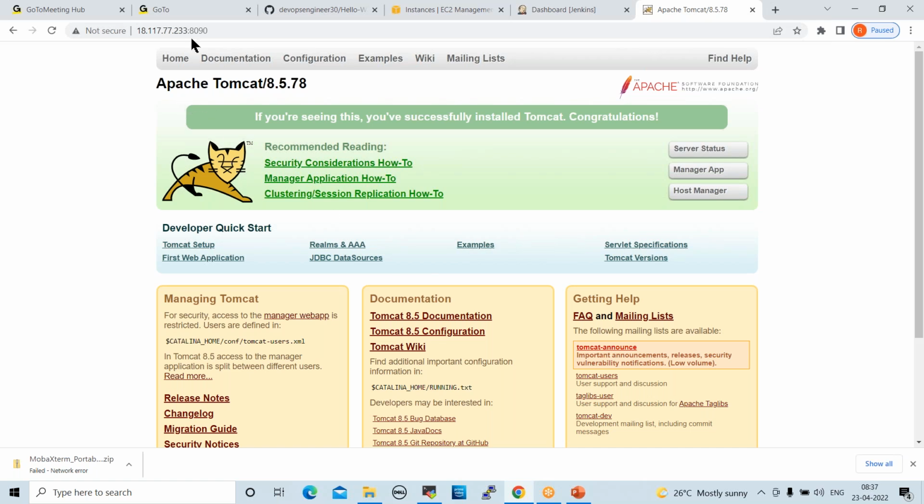Fine. So see here, 8090, I changed the port number. Now we are able to access this. This is the Tomcat server. We are able to access it once we change the port number. After that, I want to log in to the Tomcat application. To do that, I have to click on Manager App. Click on this.